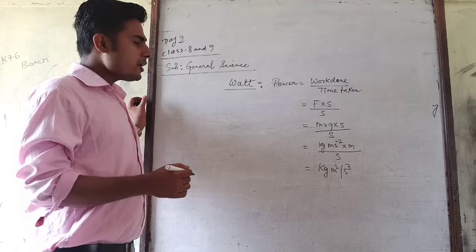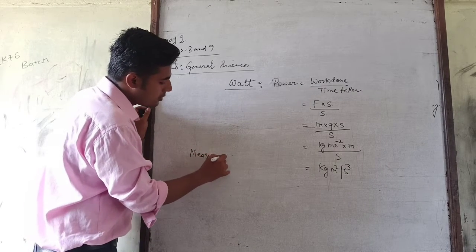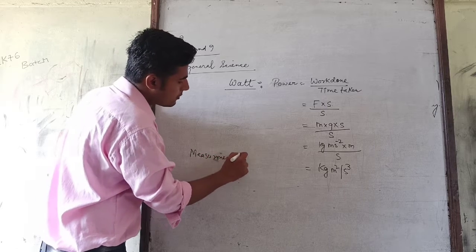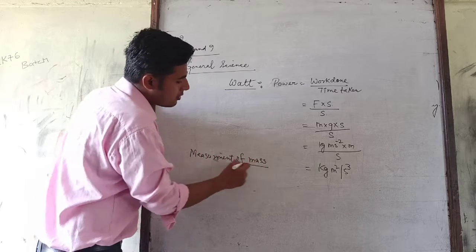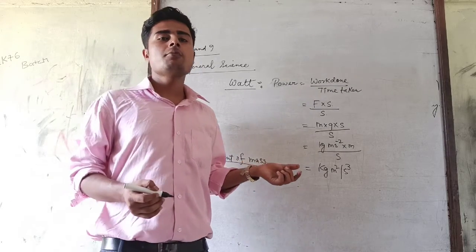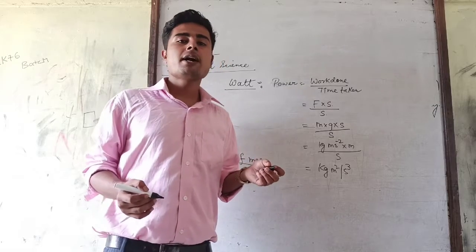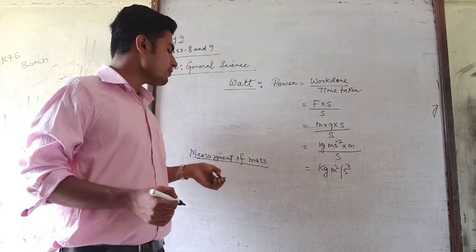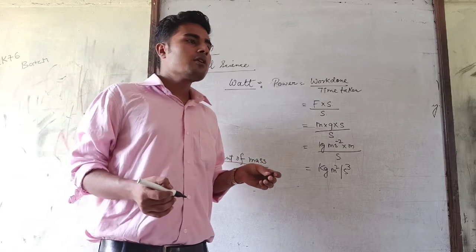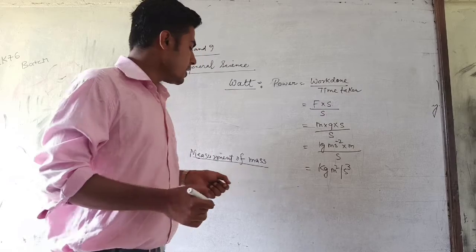Now the next is measurement of mass. So what do you mean by mass? The amount of matter contained in a body is called mass. So mass is measured by beam balance. The unit of mass is kg, right?